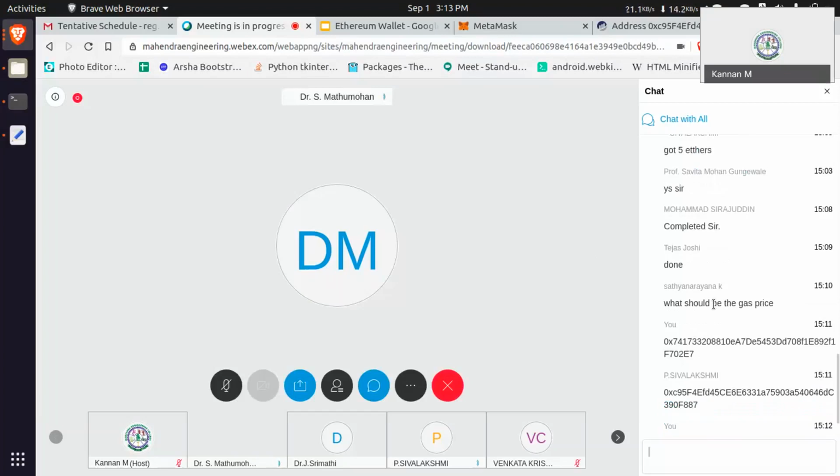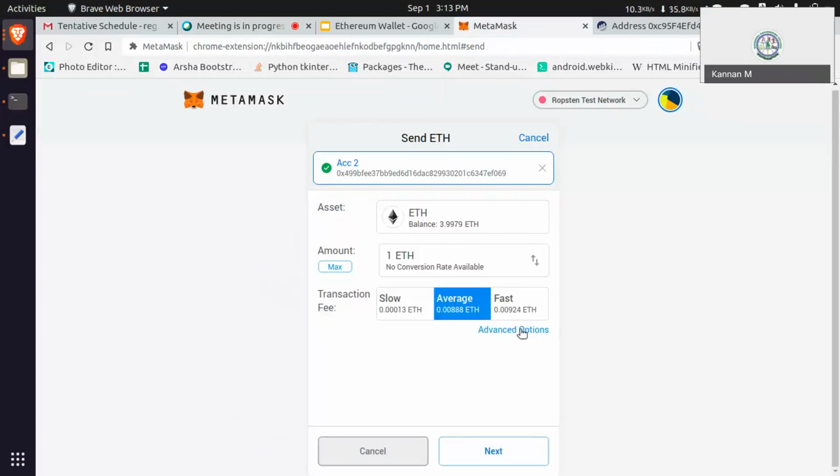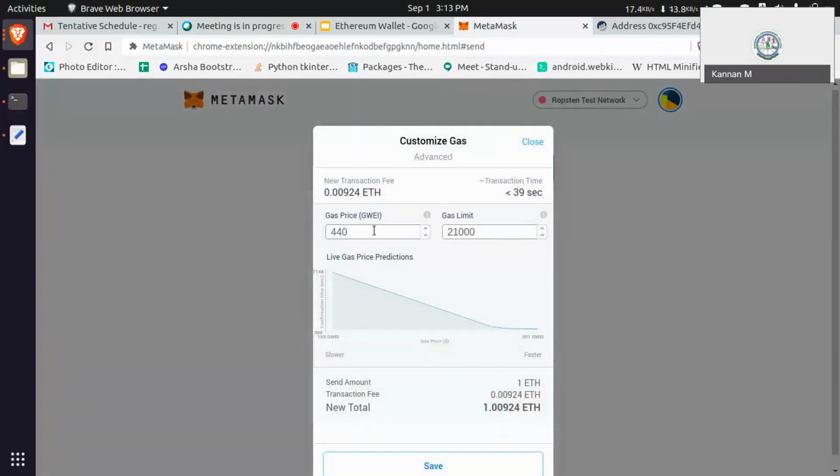What should be the gas price? The gas price is the user's choice. You don't have to give a gas price like 100, which means this is the fee the miner gets. Actually, I transferred, sir, right now, but it still shows the balance. We have to go back and check the balance also.